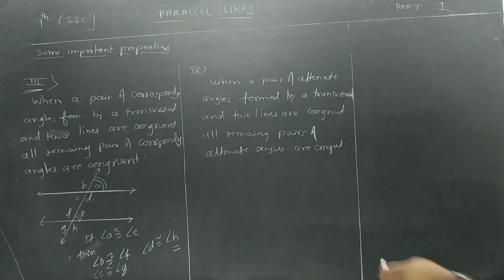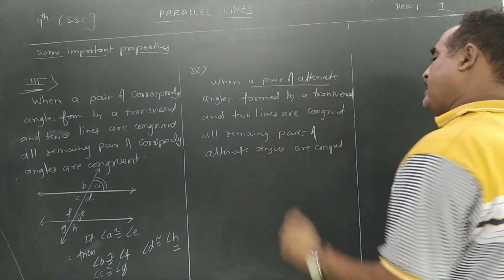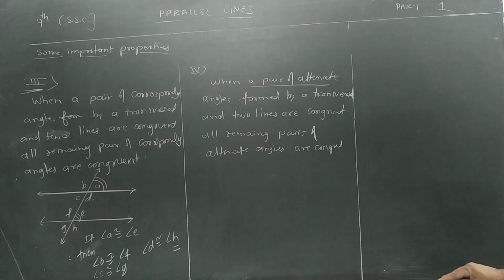If one pair of alternate angles is congruent, then remaining pairs of alternate angles will be congruent, but they are